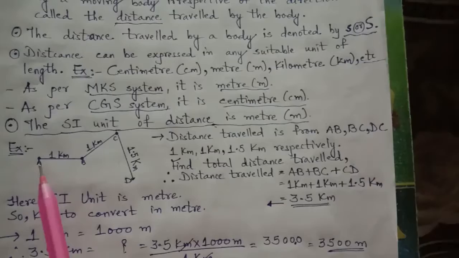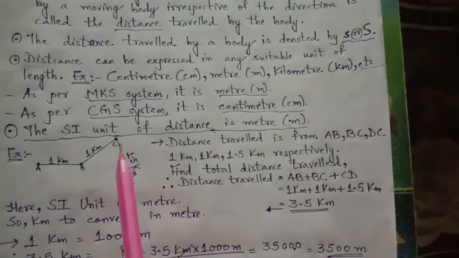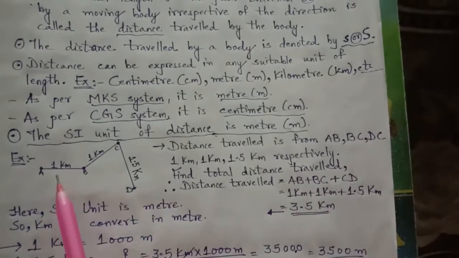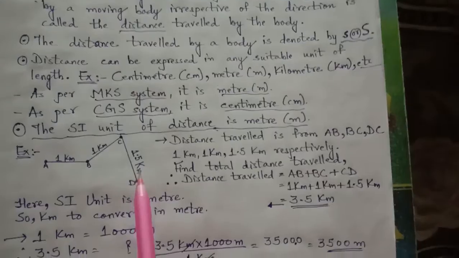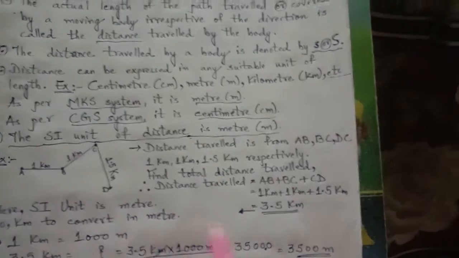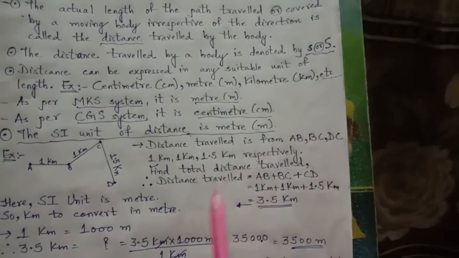Let us see here one diagram. This shows us distance traveling from A to B, B to C, C to D, where A to B is 1 kilometer, B to C is 1 kilometer, and C to D is 1.5 kilometer. So distance traveled is from A to B, B to C, C to D.